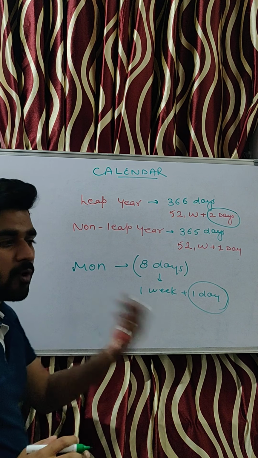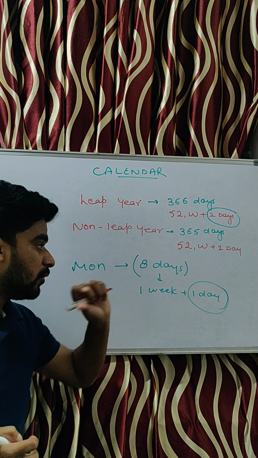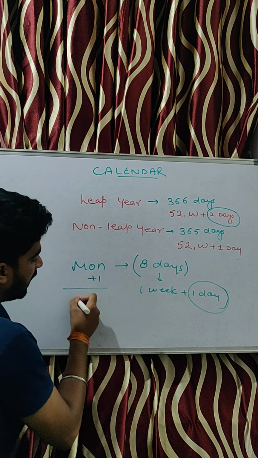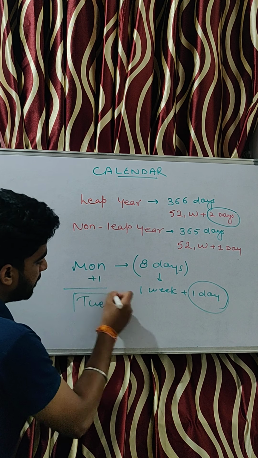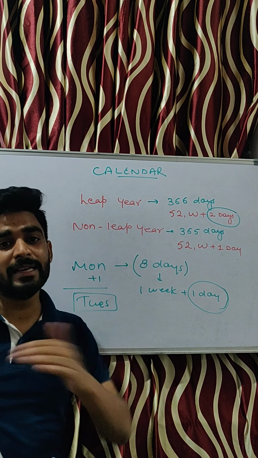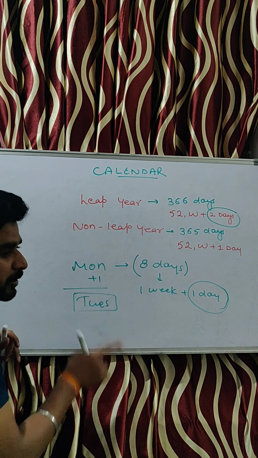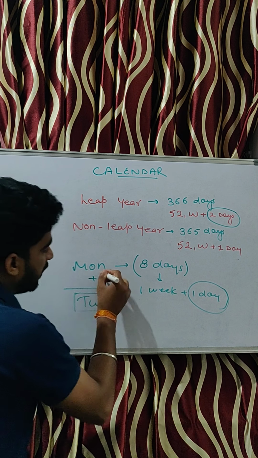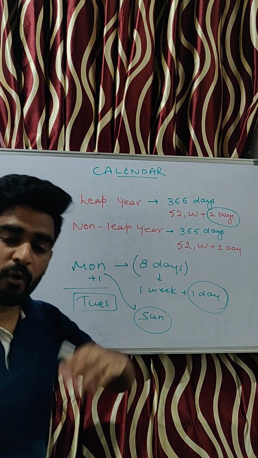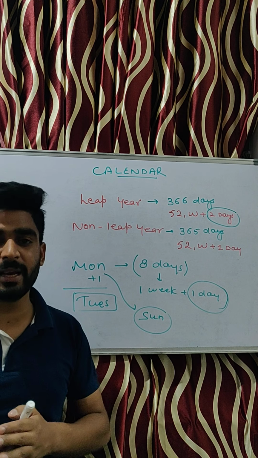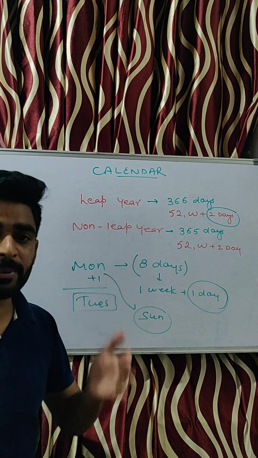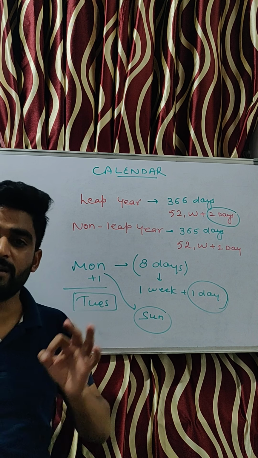If we are going forward, meaning we ask what will be the day 8 days after, just add this 1 to Monday and you will get the answer: Tuesday. And if I had asked what was the day 8 days before, just subtract 1 from Monday and you would get the answer Sunday. So it depends upon whether we are going forward or backward in the calendar. Just find the number of odd days and add or subtract it to the given day to find the correct answer.